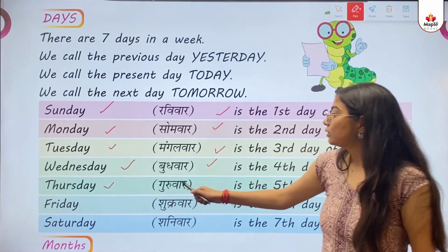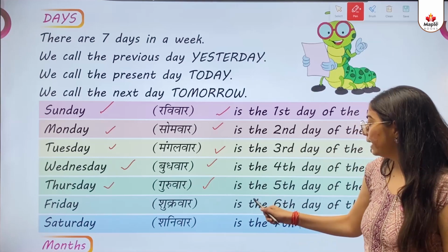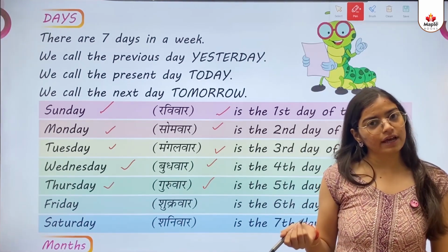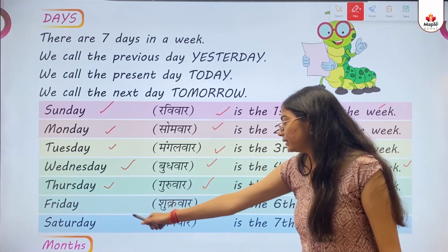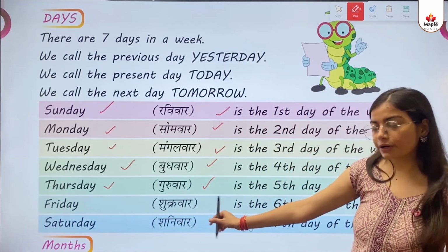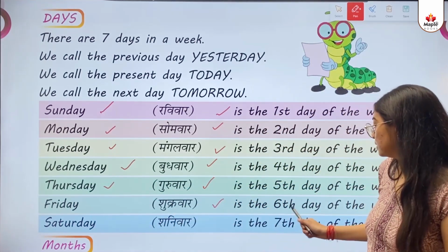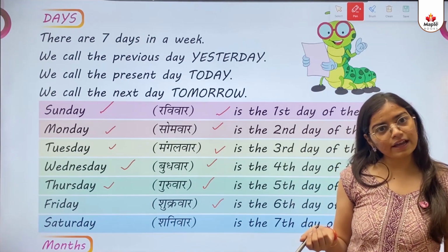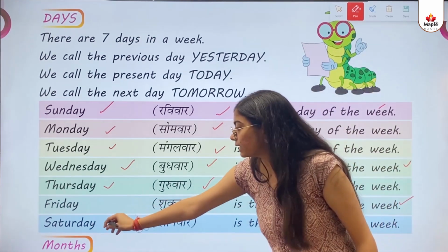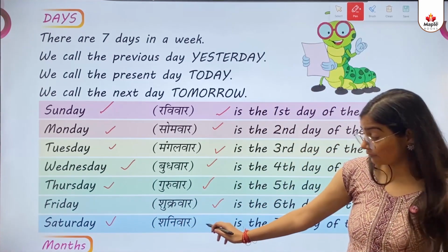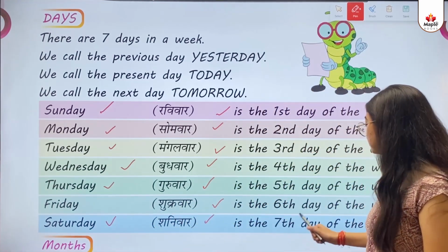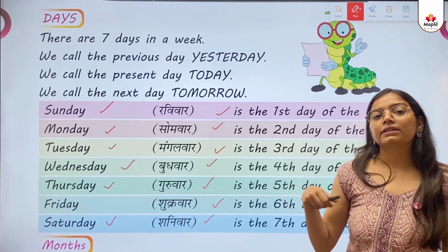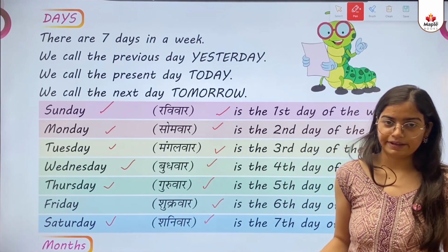Thursday, गुरुवार is the fifth day of the week. पांचवा दिन होता है. Friday यानी कि शुक्रवार is the sixth day of the week. छठा दिन होता है वीक का. Saturday, शनिवार is the seventh day of the week. This is the seventh यानी कि सातवां दिन होता है.